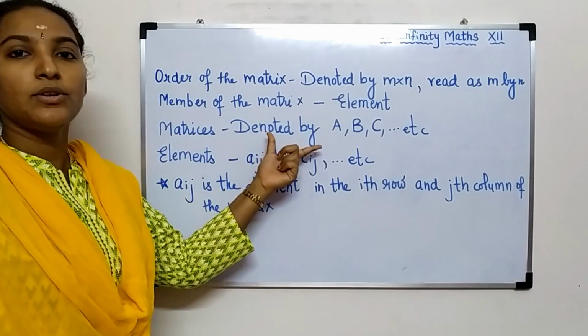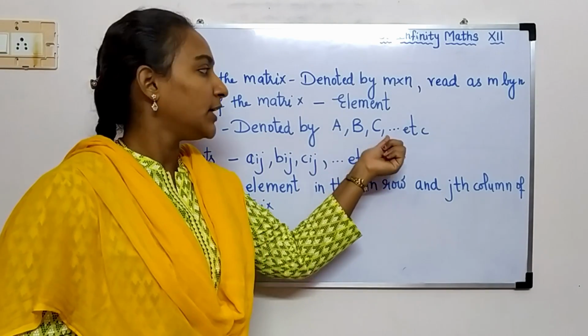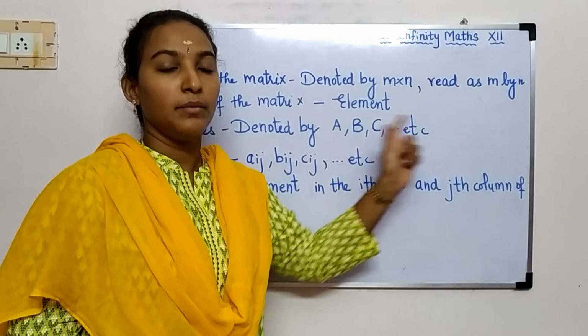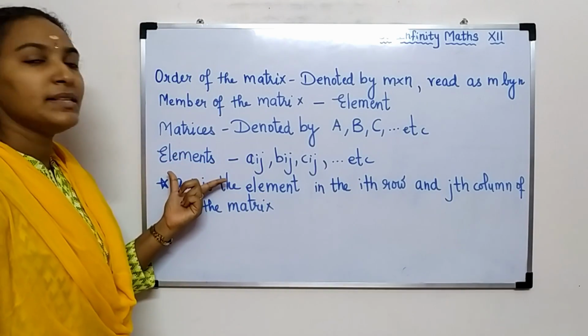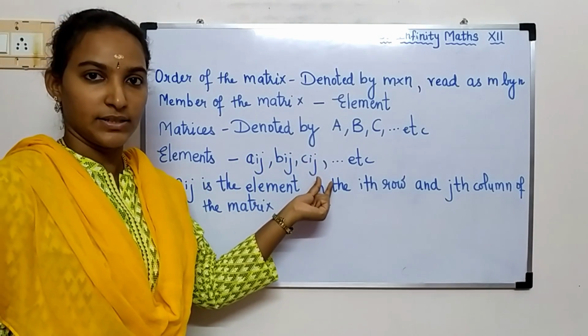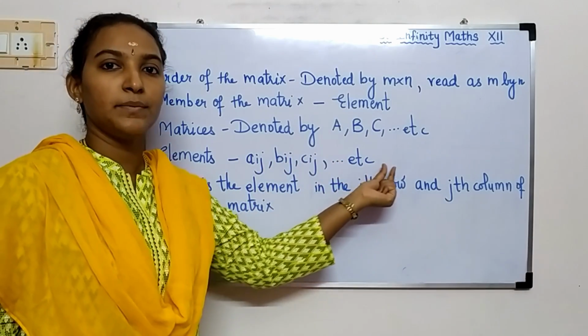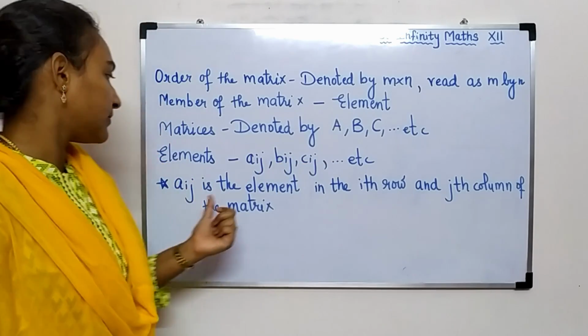Matrices are always denoted by A, B, C, that is, capital letters. You can take up to Z, but you have to use only capital letters. And the elements are denoted by aij, bij, cij, etc. You can use up to z, but they should be small letters.